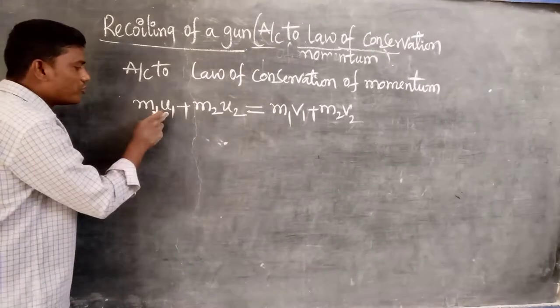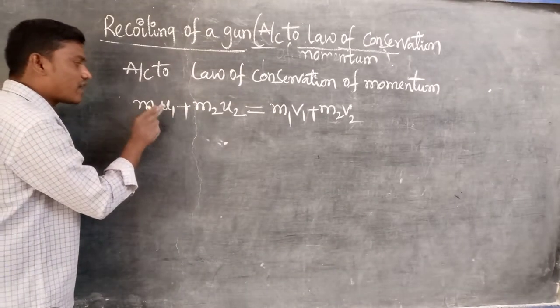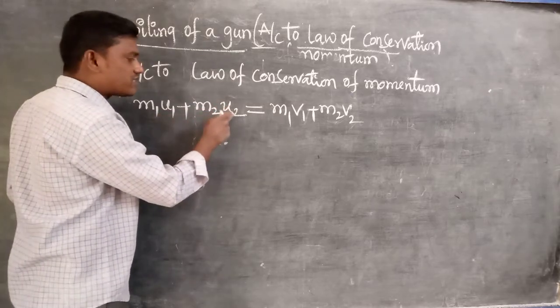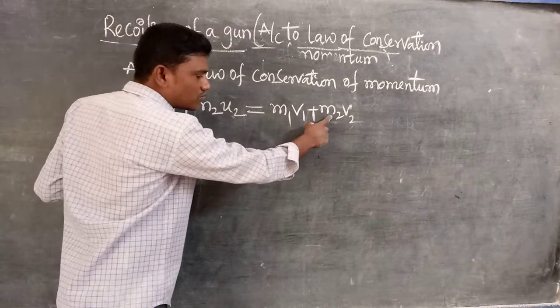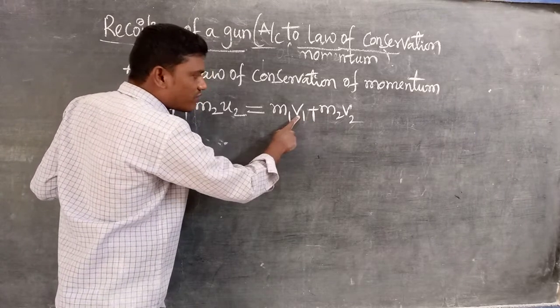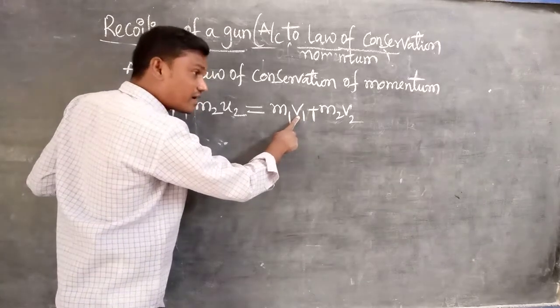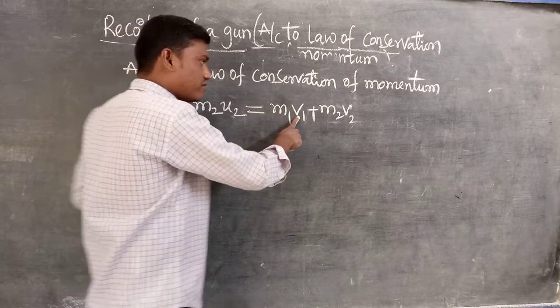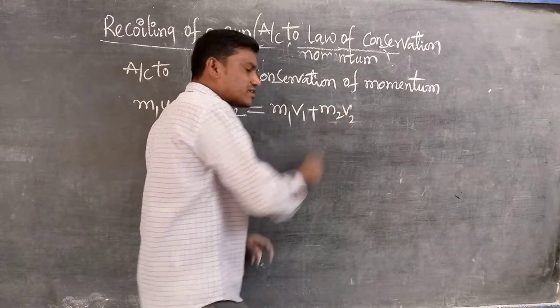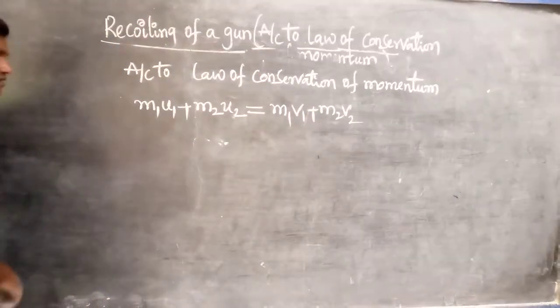U1 is the initial velocity of the gun, U2 is the initial velocity of the bullet. V1 is the velocity of the gun during the recoil, when bullet is fired from the gun, and V2 is the velocity of the bullet after the fire.